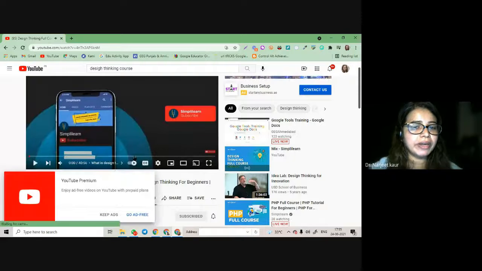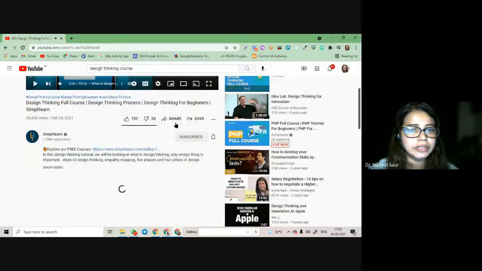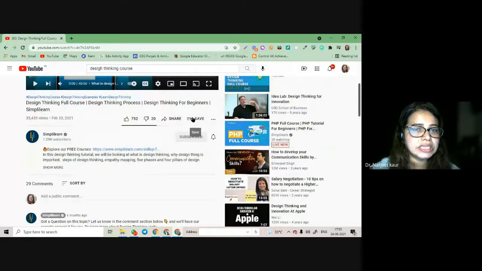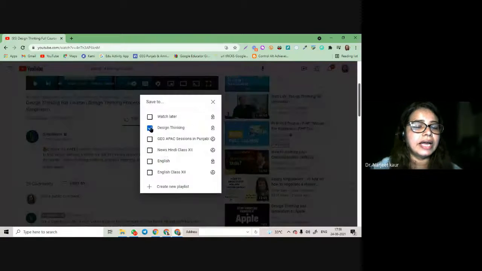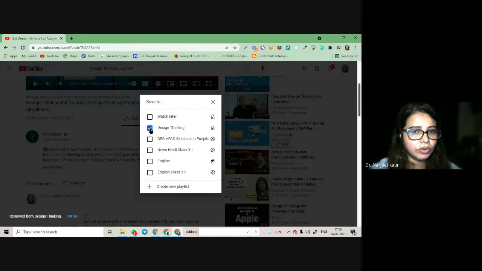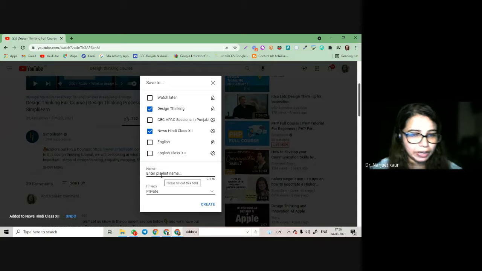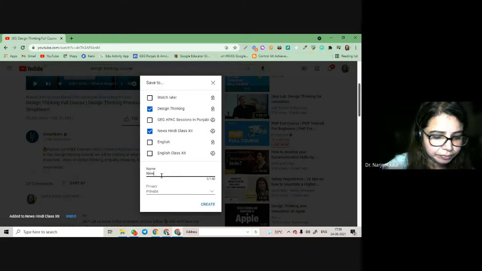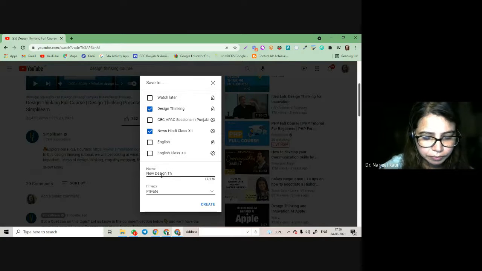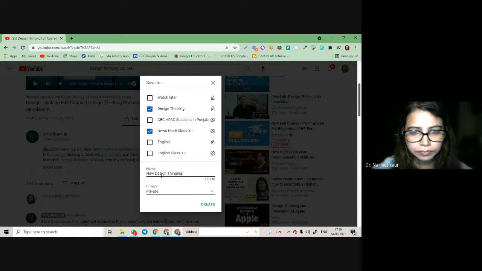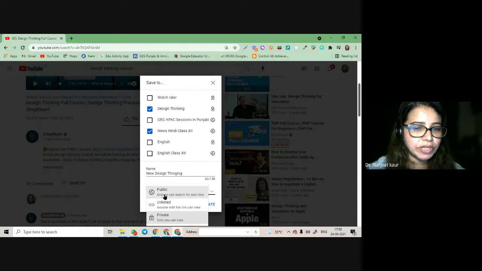So how do I add it to my playlist? With this sign, you see, the playlist sign was there. This is the icon for playlist. I click here. I can either add it to design thinking, I can add it to two playlists, or I can create a new playlist of my own, say new design. And I can keep it private, public, or unlisted.